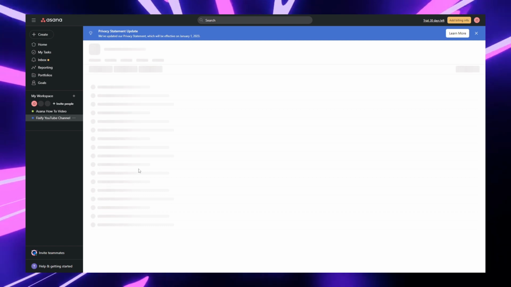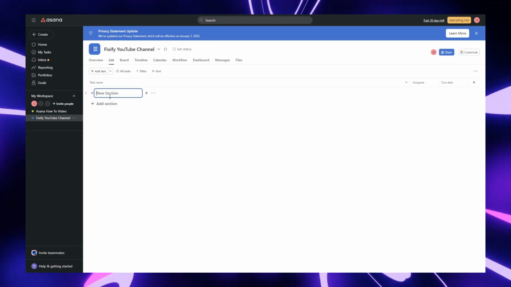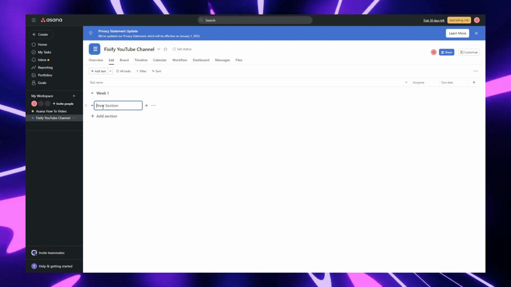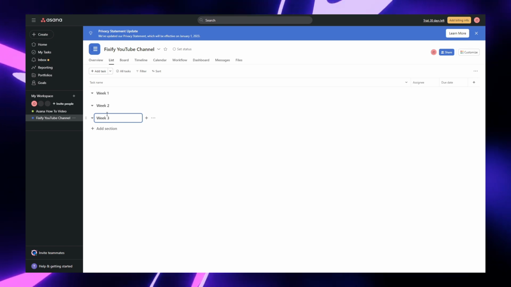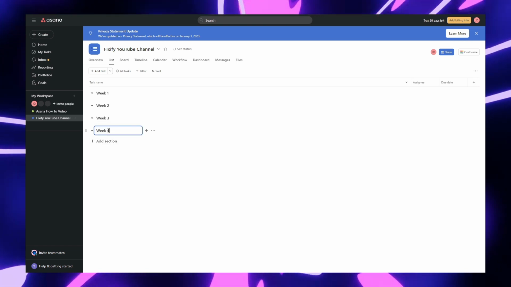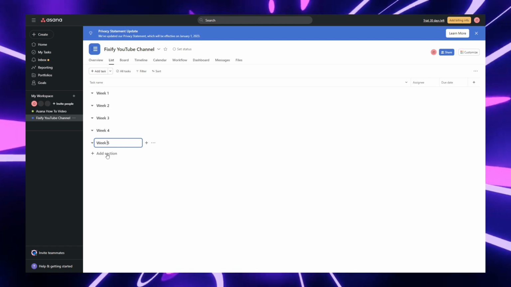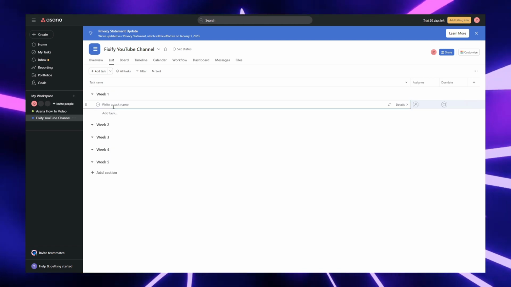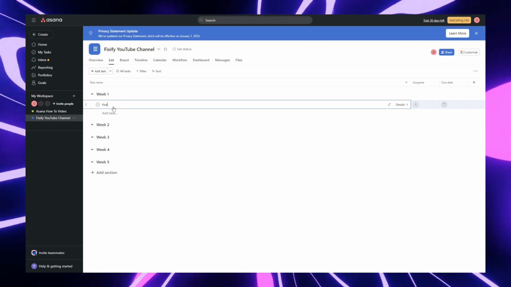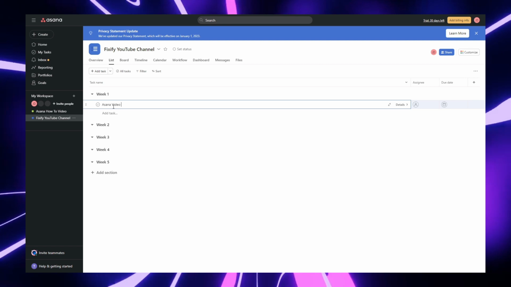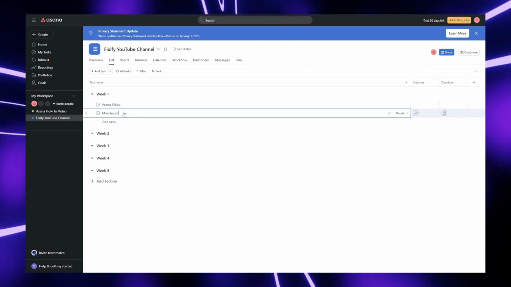Start adding tasks. Let's do that. And then from right here in general, let's add some sections. So this one can be week 1, another section, week 2, week 3, and all the way to week 5. There we go. Let's come over here and hit new task. Let's go Monday. Let's go Asana video. Another one, Monday.com.